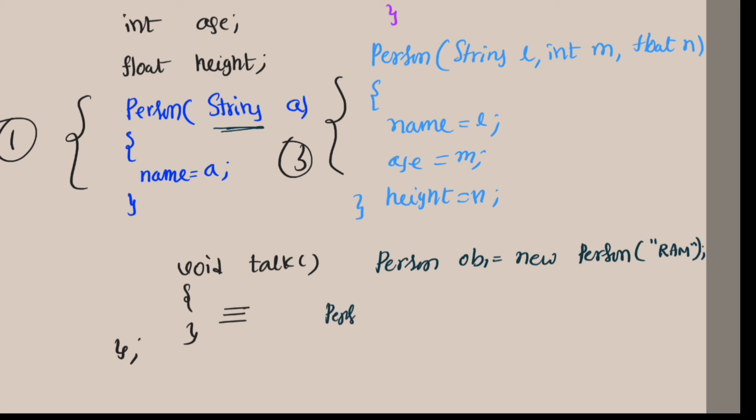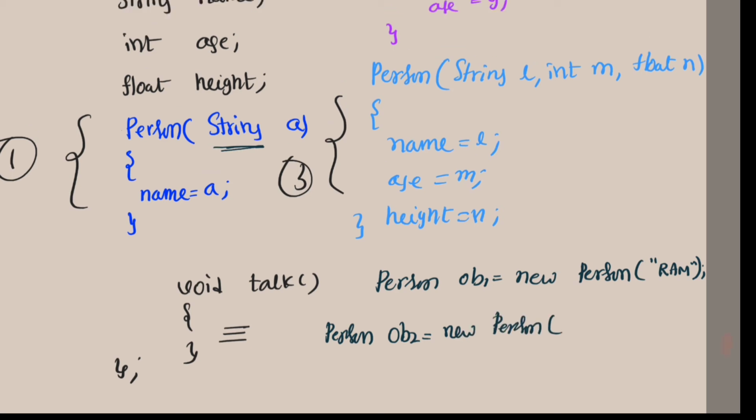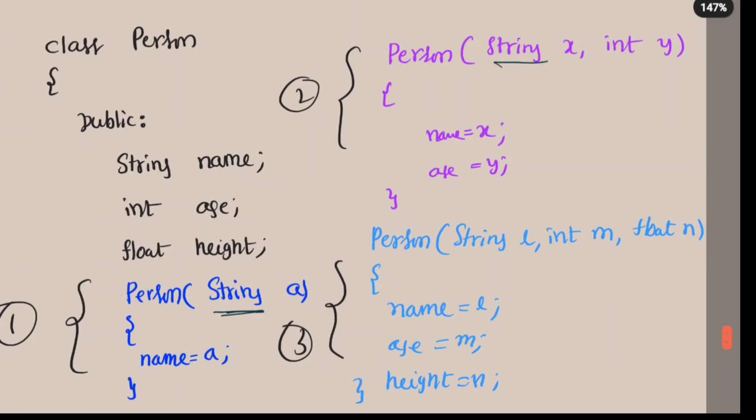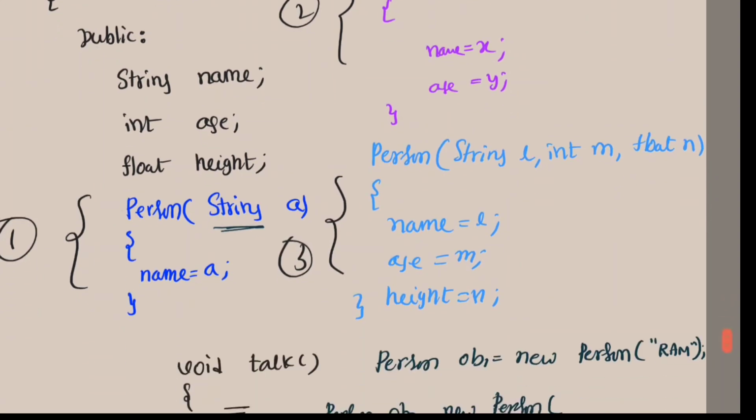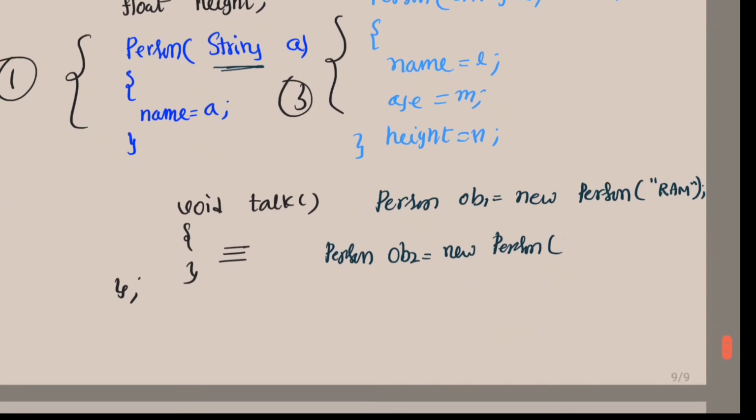Next time, Person ob2 equals new Person, what is the data? Two values, one is a string and the other one is age. So Person, some name and some age. And similarly the third one,